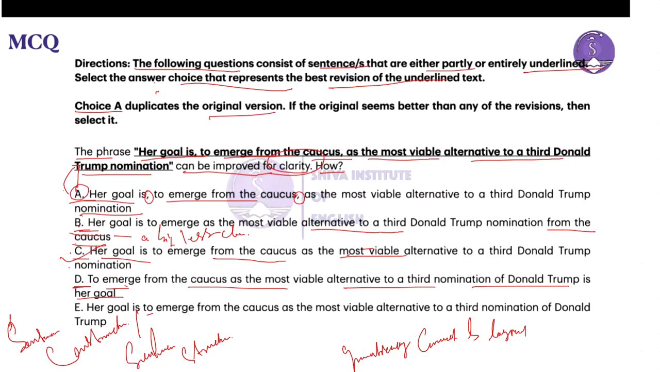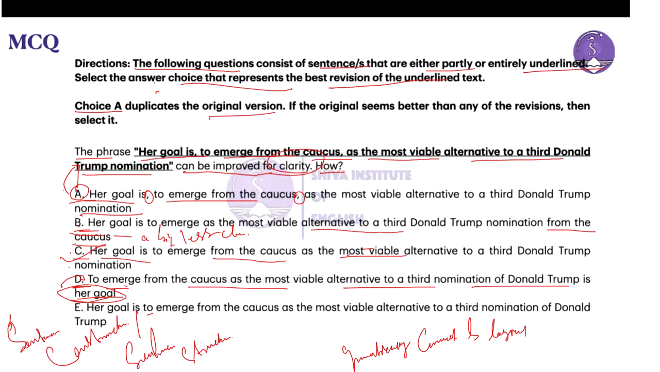Now, if you look into option D, it is stated to emerge from the caucus as the most viable alternative to a third Donald Trump nomination is her goal, right? So obviously, in the sentence structure, the pronoun phrase, her goal, should be kept at the beginning of it, like option C. So here the error is nothing but the use of the subjective case at the end of it, making option D less clear, right?